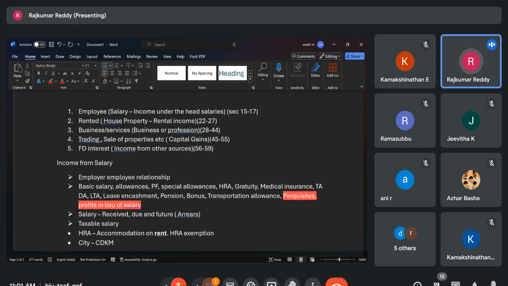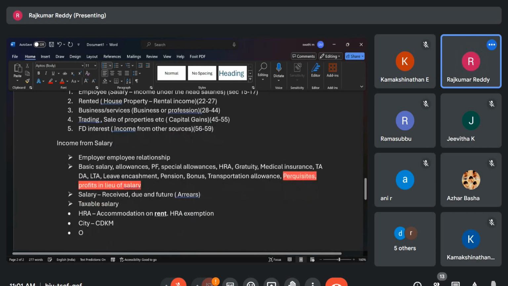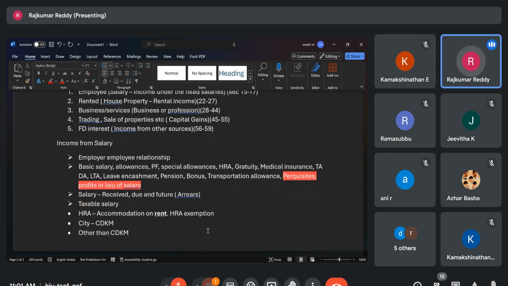HRA exemption calculation is different if you are staying in other than these cities. If you are staying in any of these 4 metro cities, there is a calculation. Employer is paying some 20,000 as HRA. Whether the entire 20,000 you can claim as the exemption, it depends on the least of these 3 amounts.